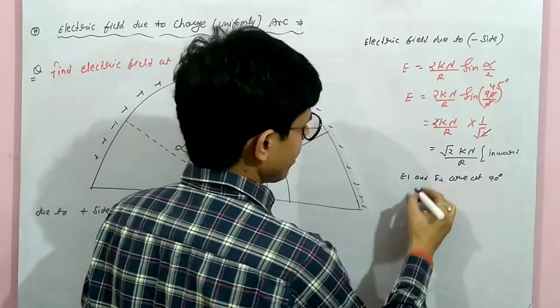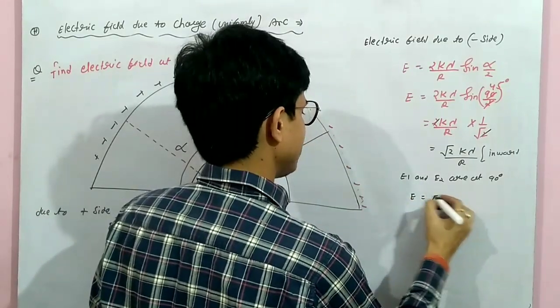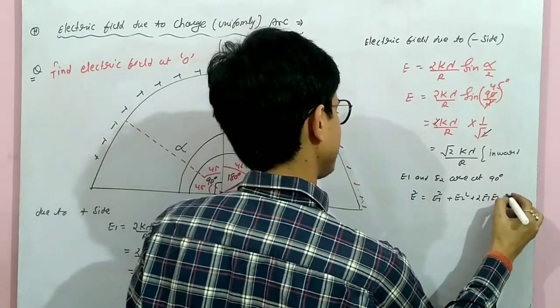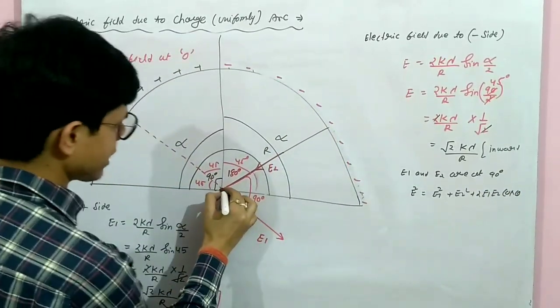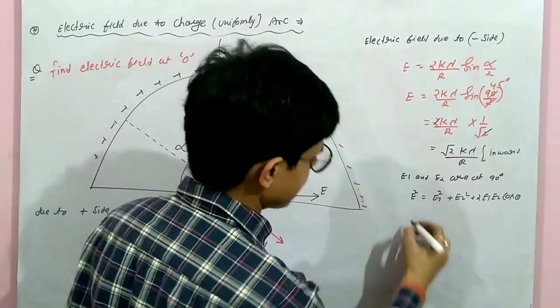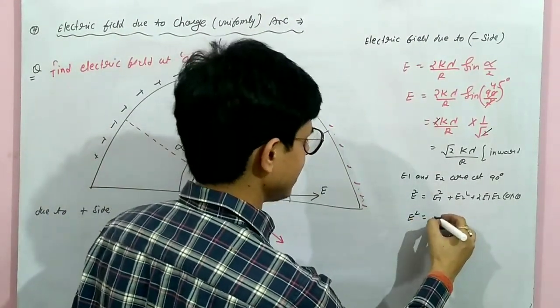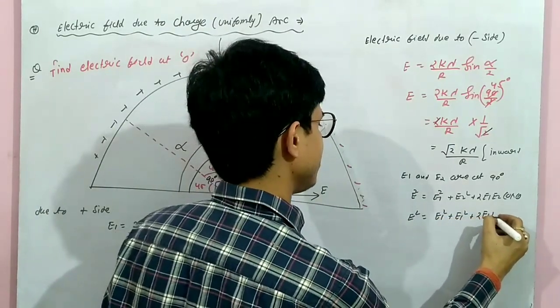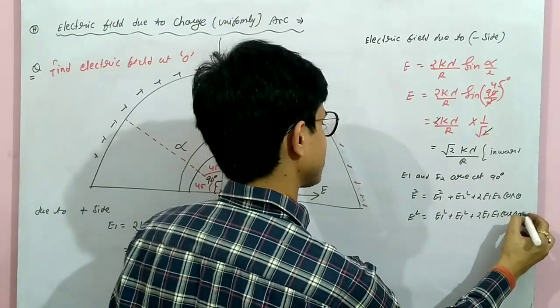How much will it come? E will be E1 square plus E2 square plus 2 E1 E2 cos theta. The resultant of two vectors will pass through their center only, by the parallelogram law of vector addition. So E square equals E1 square plus E1 square plus 2 E1 square cos 90, which is 0.